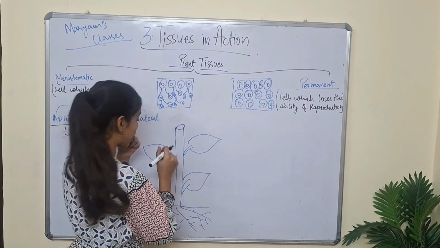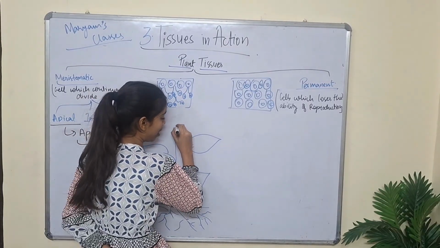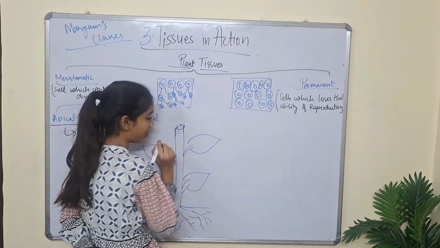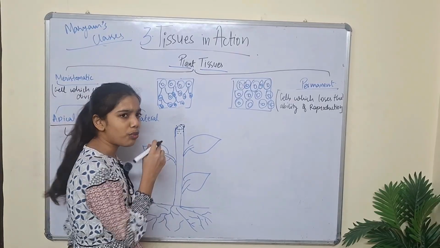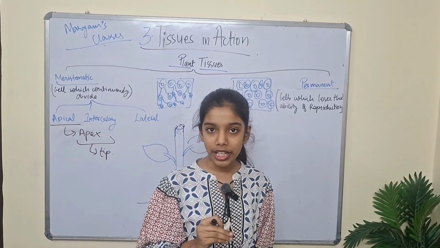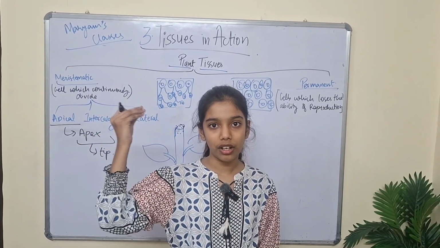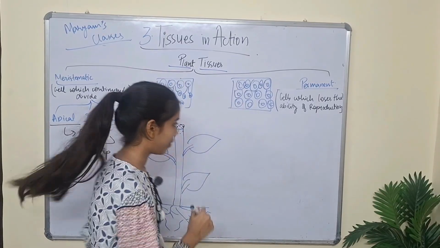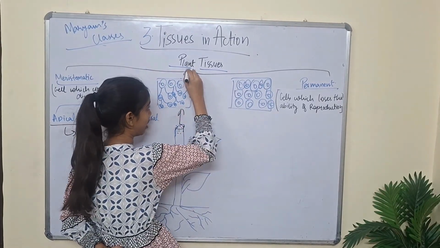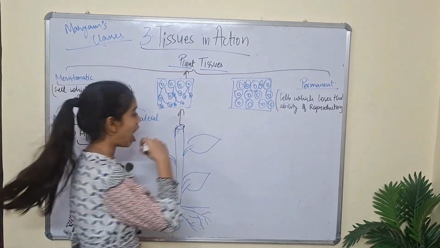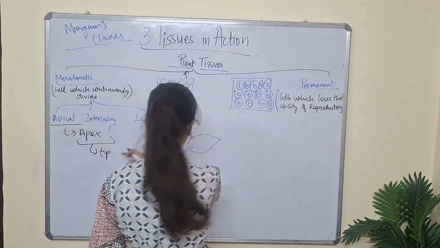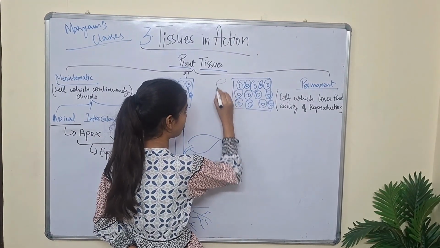What they do is increase the length of the plant, like from here to here, and after some period of time, because of apical tissues, the plant becomes this huge.